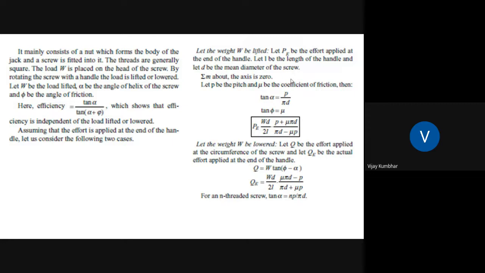Again, for the weight W to be lowered, same notation will be there, and this P is the actual effort at the end of the handle. It can be W divided by 2L into mu pi D minus p divided by pi D plus mu p. And for n number of threads, tan alpha is equal to np divided by pi D. This simple relationship you might have studied in your machine design. I'm not going into too much detail because of time availability.